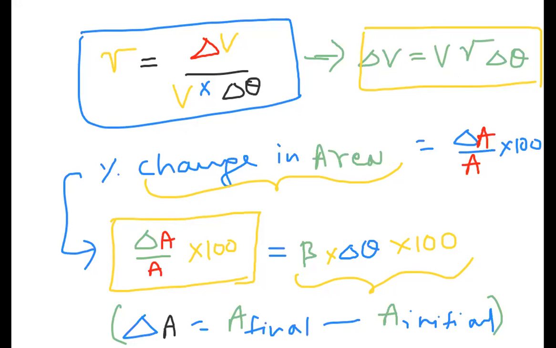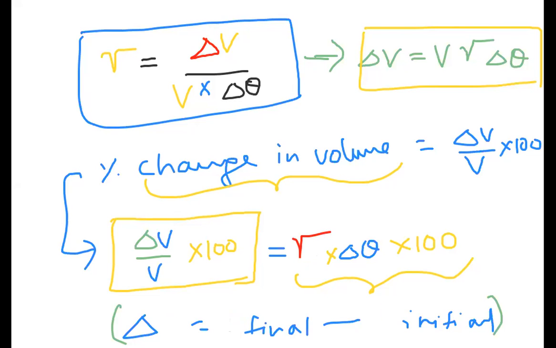Now percentage change, not in area, we have to discuss percentage change in volume. What is percentage change in volume? Yes, it is nothing but change in volume by original volume into 100. Here also let me write like that: change in volume by original volume into 100. So beta has to be replaced with gamma, and A has to be replaced with volume. So I can write delta V is equal to V final minus V initial.